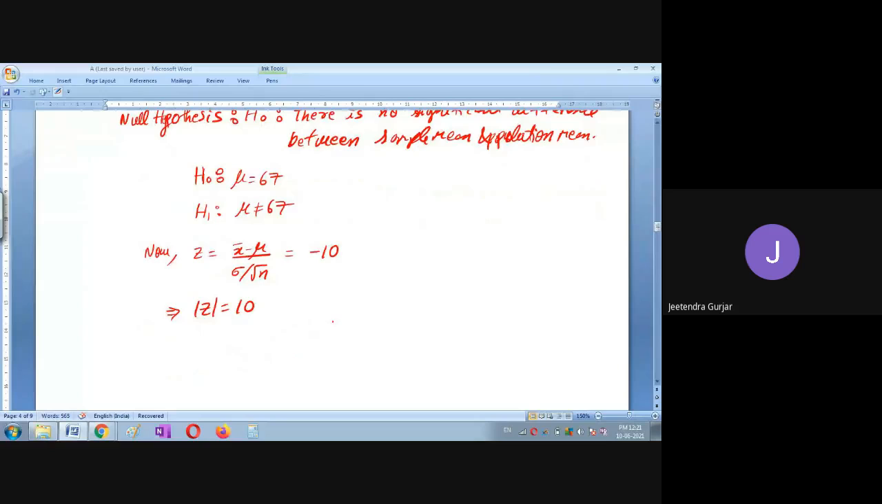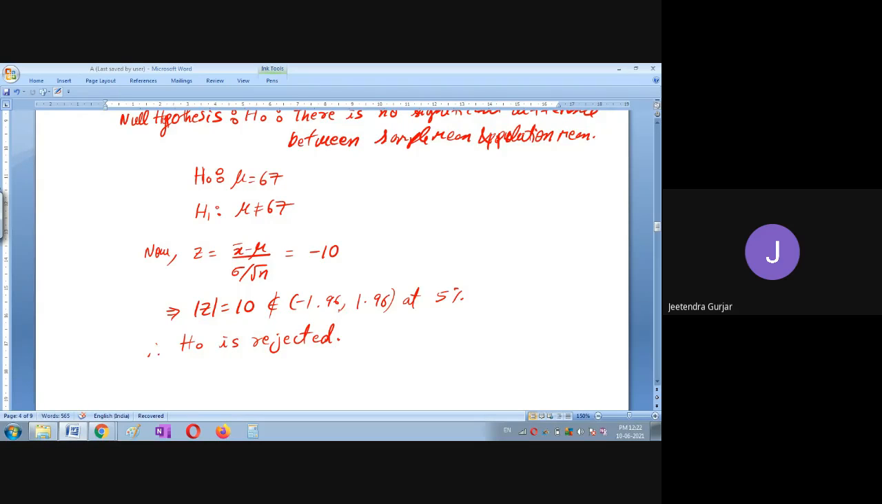But see, does this belong to the 5% confidence range, which is minus 1.96 to 1.96 at 5% significance? Is it belonging to this? No. No, means it does not belong, therefore whatever we have taken as H naught is rejected. So this is what the level gives.